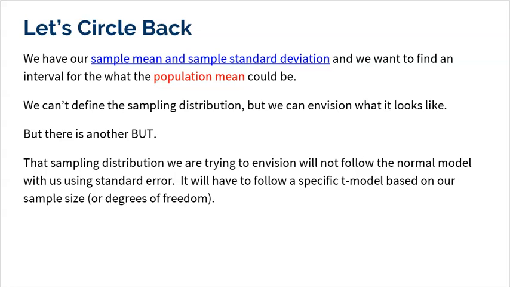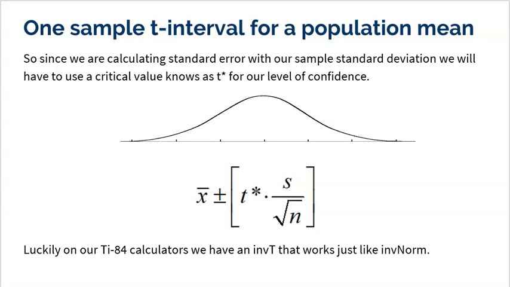So, this is really essentially pretty easy. Here it is. This is called a one sample T interval for a population mean. So when we're using a sample mean and a sample standard deviation, we want to understand, hey, 95% confident, right? We want to think about that sampling distribution that has 2.5% at the bottom, 2.5% at the top, and 95% in the middle. And that's where we really hope our sample falls. That way, when we build our interval, we capture the truth. So even if our sample is a little bit higher, when we build that interval, the truth in the middle is captured. Okay, great. Very simple.